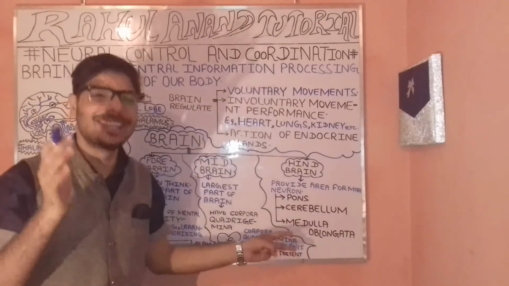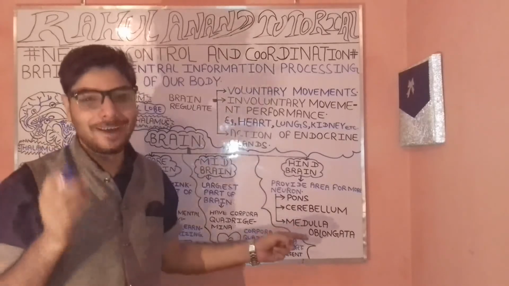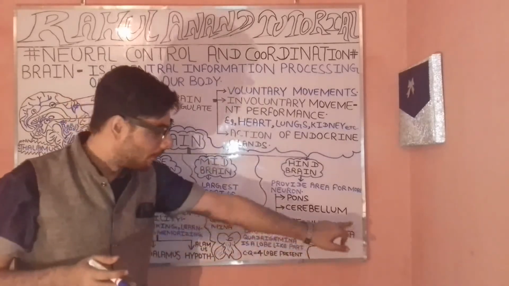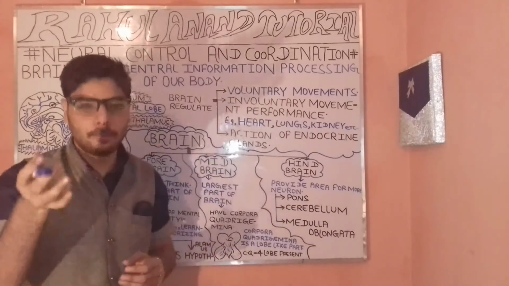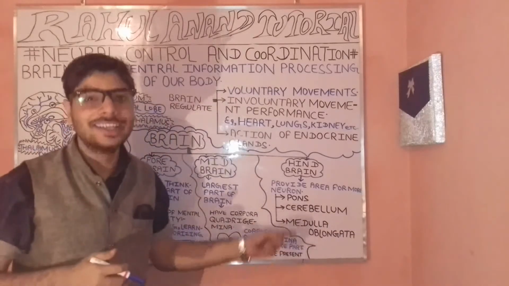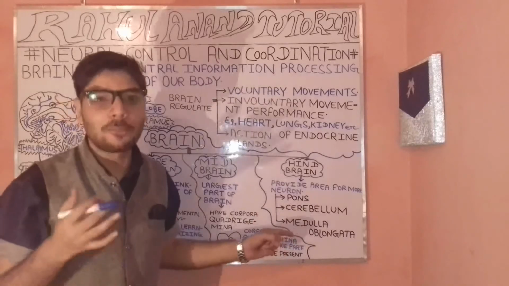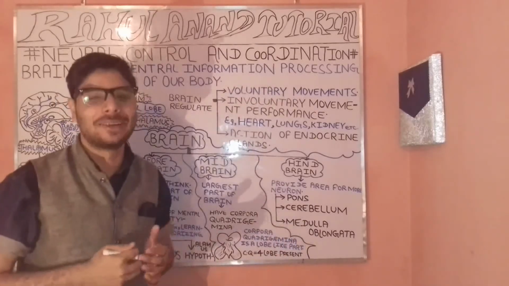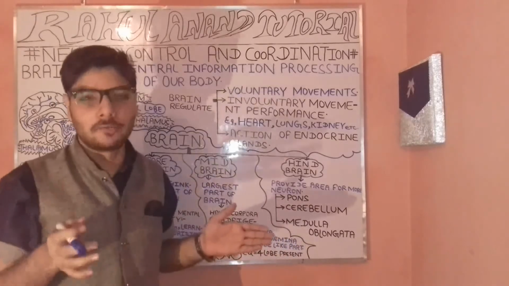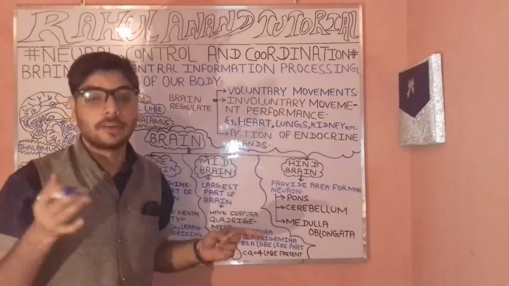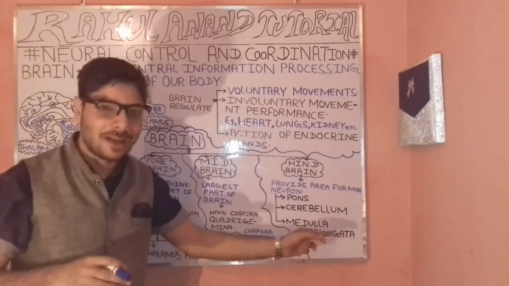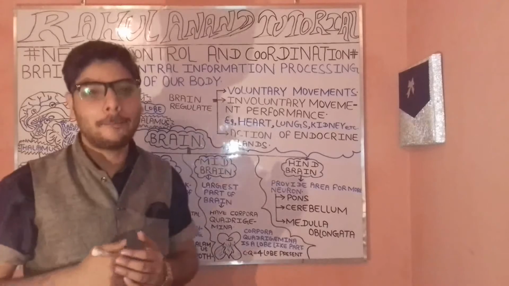So these are the pons, then the cerebellum, then the medulla oblongata. What are their roles? Your pons has the bands of nerve fibers. So you know about the nerve fiber. Fine. After that we will be having the pons.